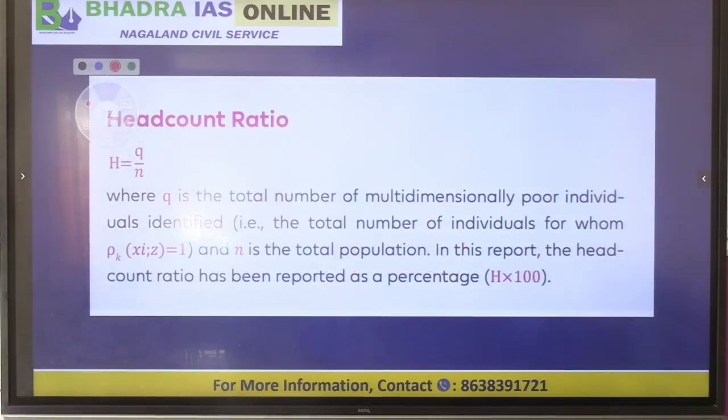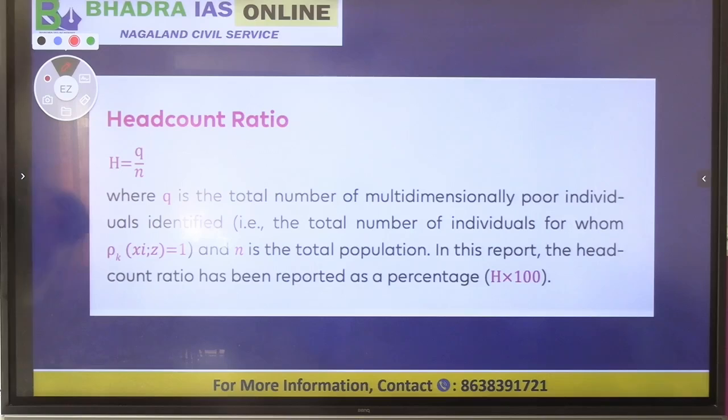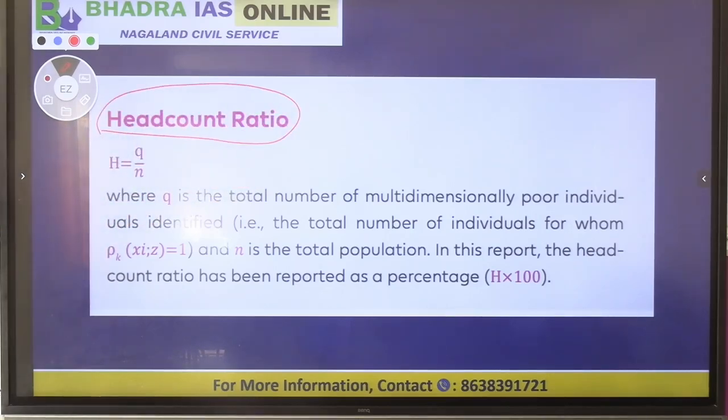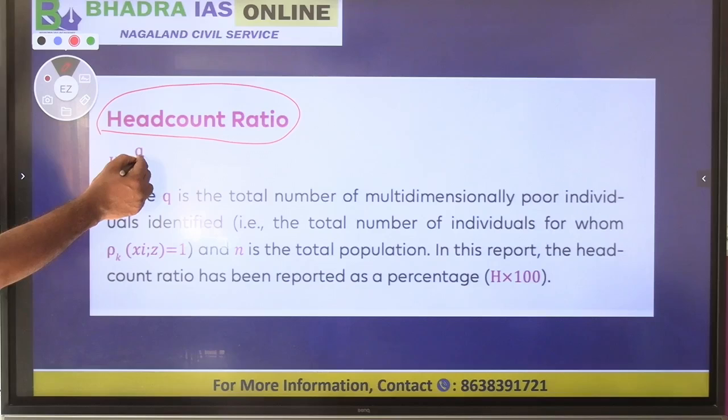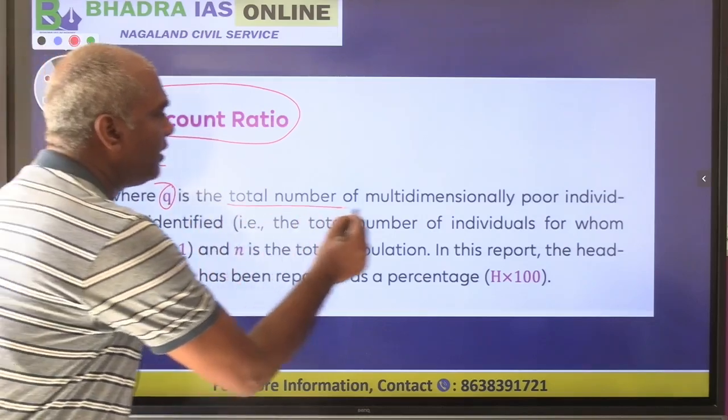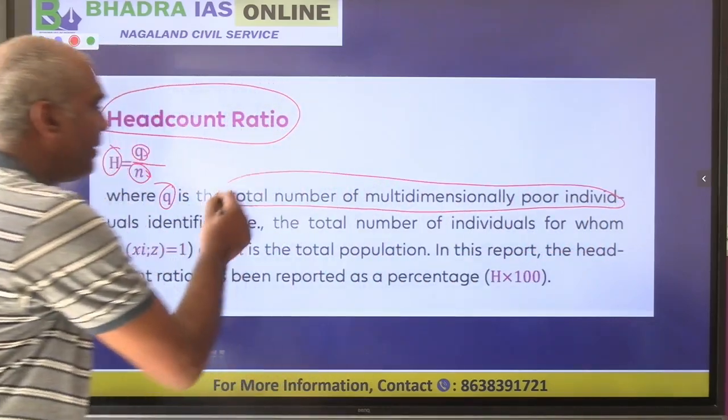Now how do you understand poverty based on this Multidimensional Poverty Index? We normally count poverty as the head count ratio. So what is the head count ratio? It is the number of poor people, Q, divided by the total population. That gives you the head count ratio. I repeat once again. First, for Q you have to find the total number of multidimensionally poor people.